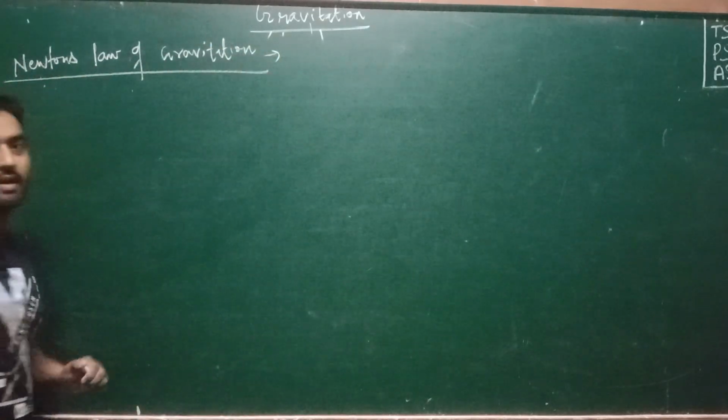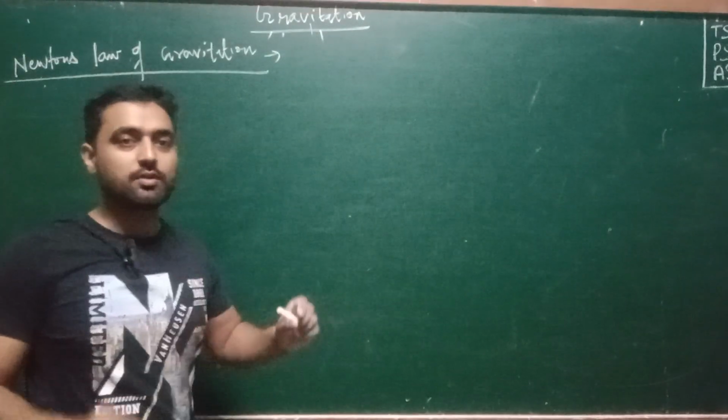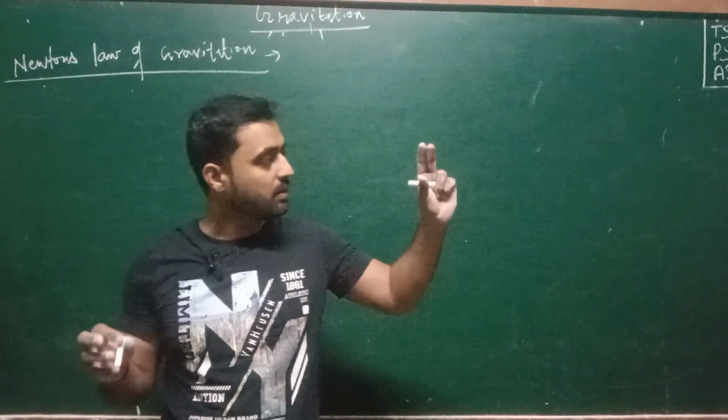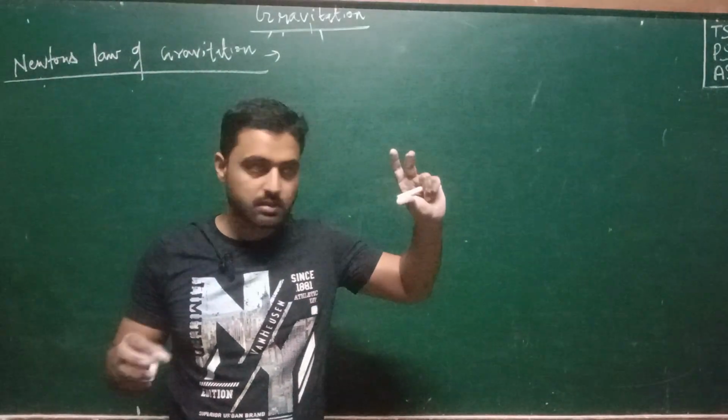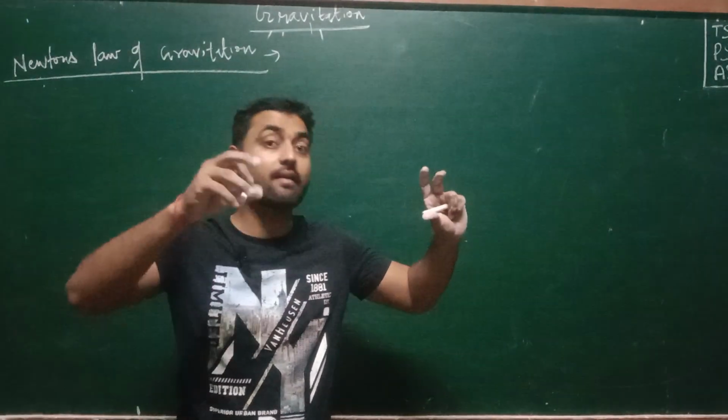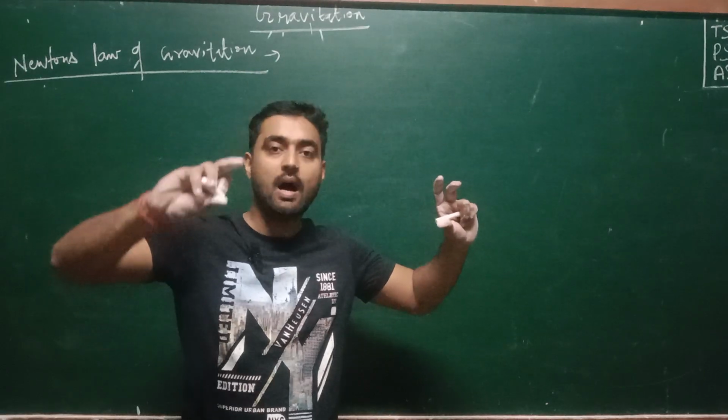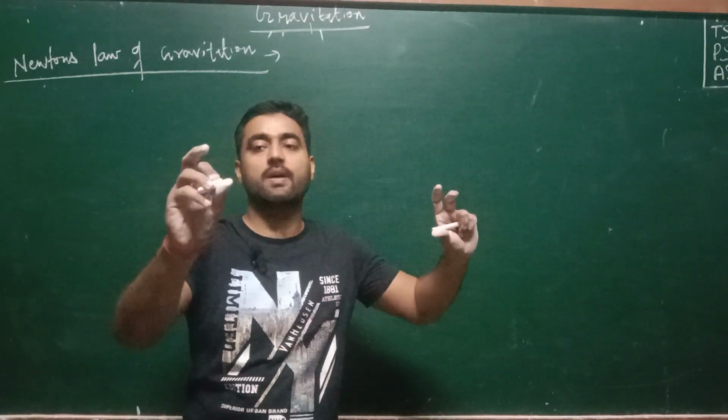What is Newton's law of gravitation? According to Newton, in this entire universe, one mass tries to attract, or definitely attracts, another mass, irrespective of its location.